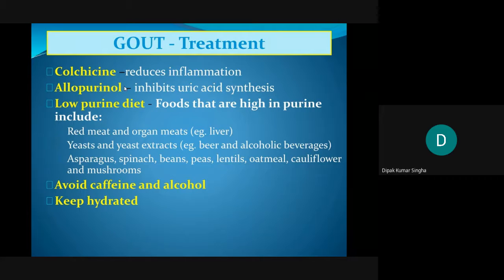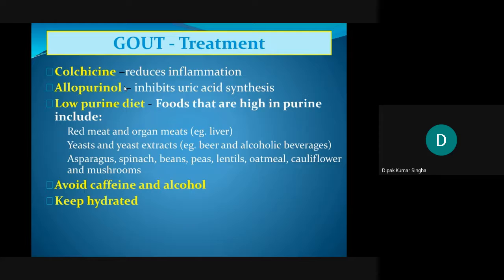And this allopurinol is the main drug for gout. It inhibits uric acid synthesis. Uric acid synthesis will be inhibited. Low uric acid, low purine diet: foods that are high in purine, and red meat. So for those whose uric acid level is high, which food is restricted, be careful, and remember it, make others aware also. Red meat, organ meat, as for example liver, yeast extract, beer, alcoholic beverages will be restricted.